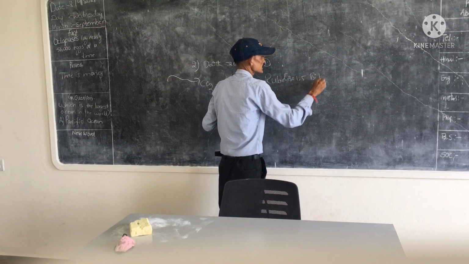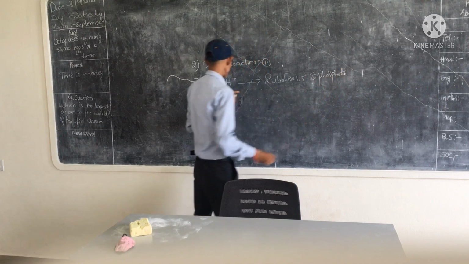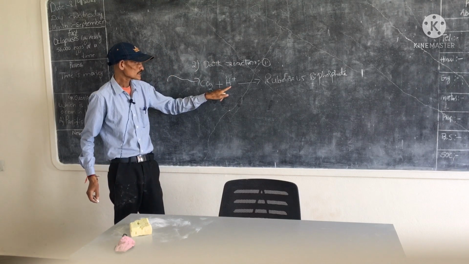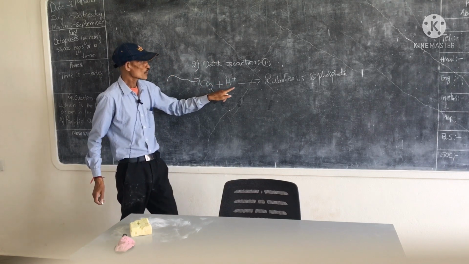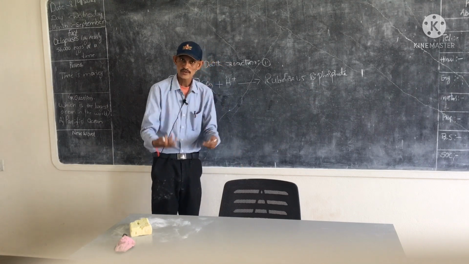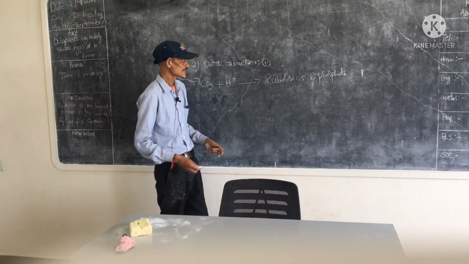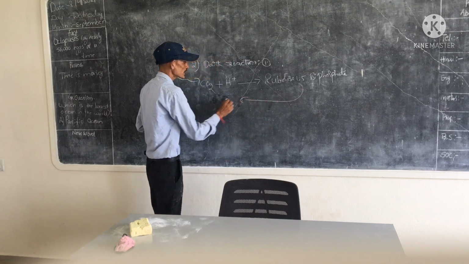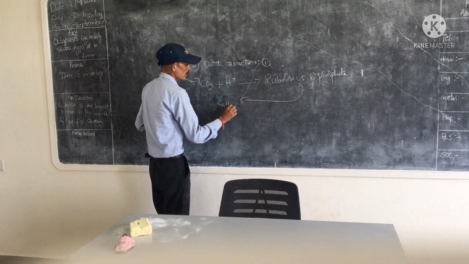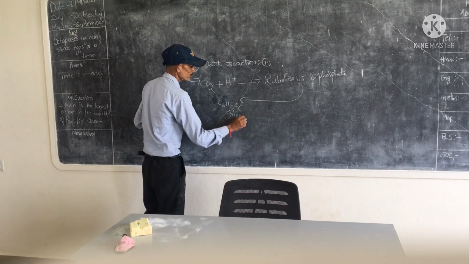This is an inactive, intermediary or unstable compound, so it rapidly changes into glucose molecules, C6H12O6.